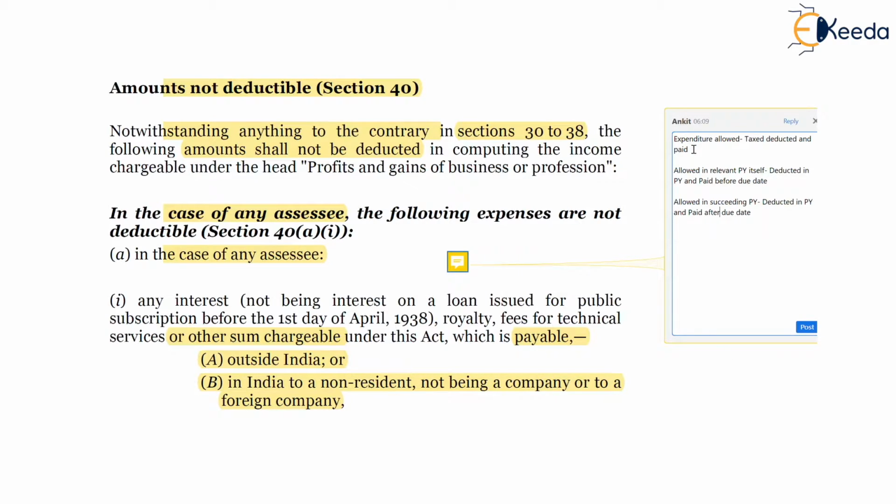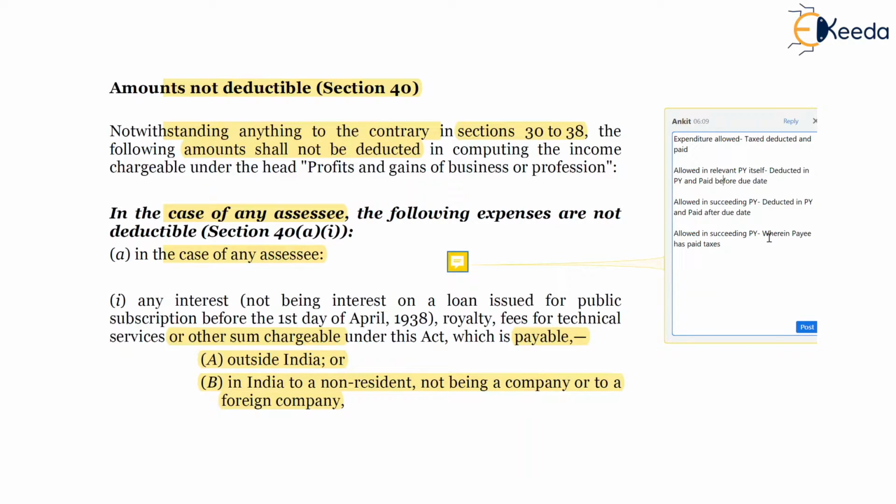So when it is deducted is very important for the SSC, and as per the proviso it will be allowed in the succeeding previous year to the SSC wherein the payee has paid taxes, wherein the payee is tax compliant, only because it will be assumed that taxes are deducted and paid only on the date of furnishing of return of income by the payee.